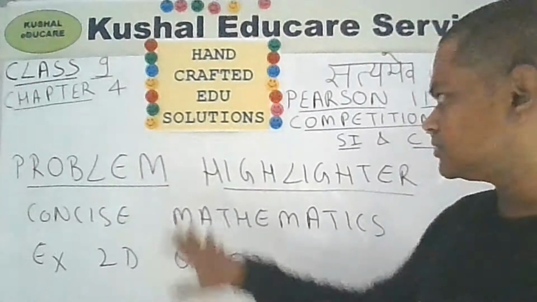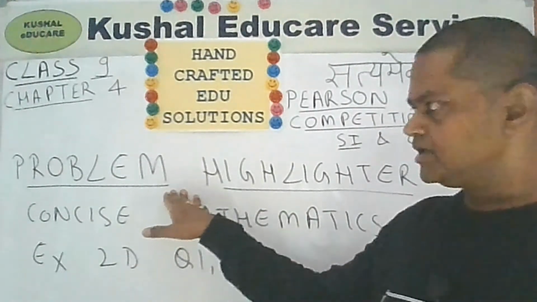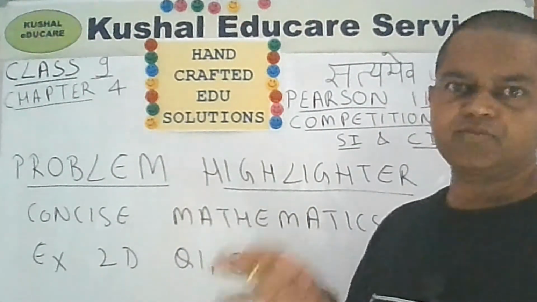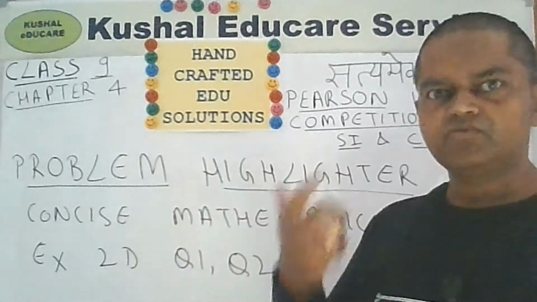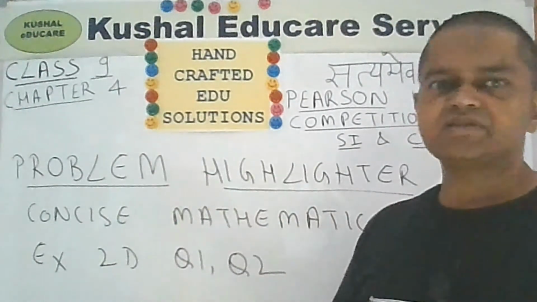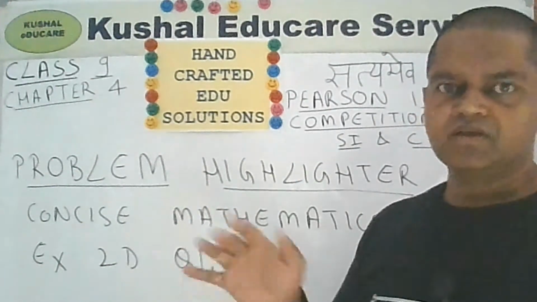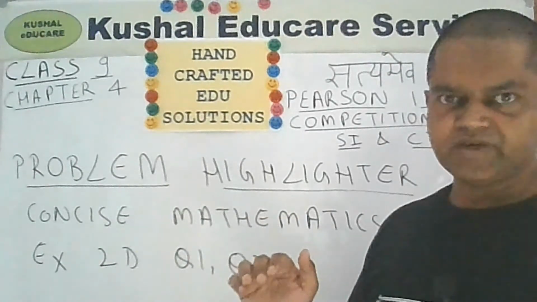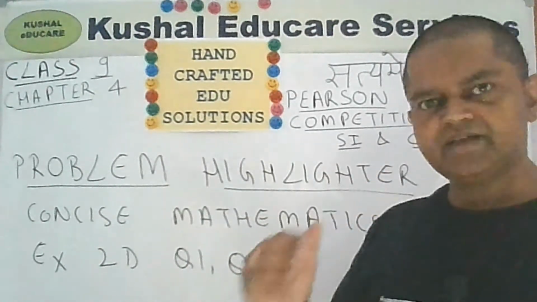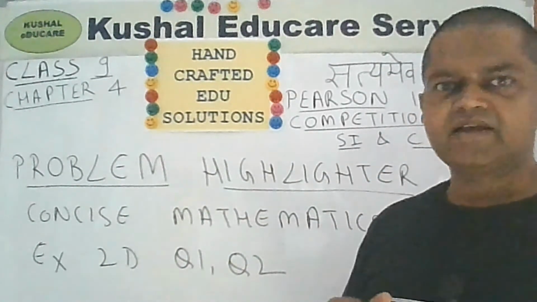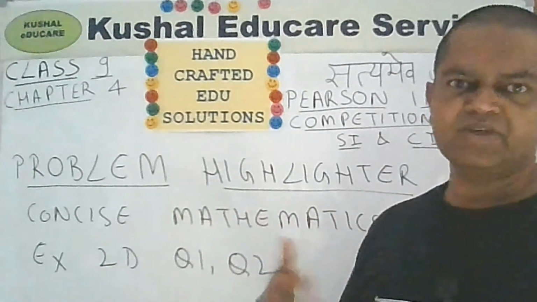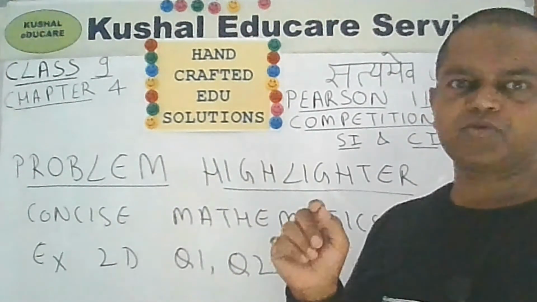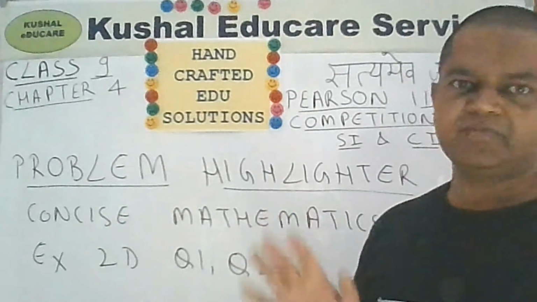So for problem highlighter, in case you do not know what it is, it means that one or two problems from the previous exercises that we have already solved, I highlight specifically. And I will especially encourage you to watch this video in case you have missed that video, because these are the problems which actually teach us something that we might have missed.